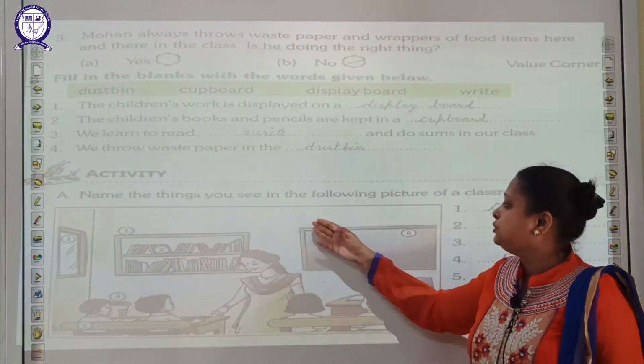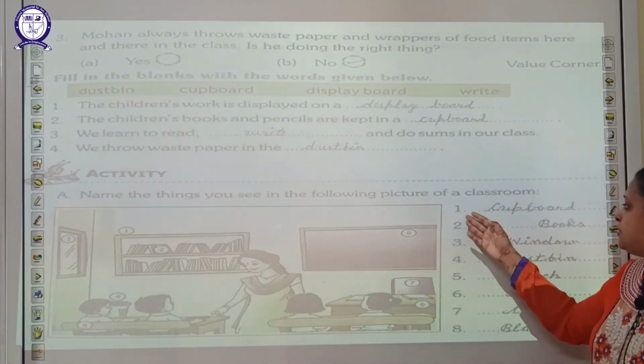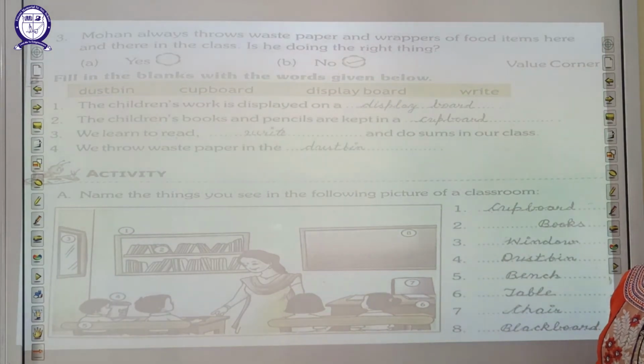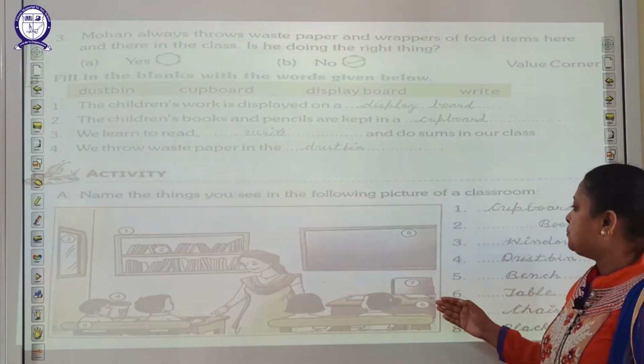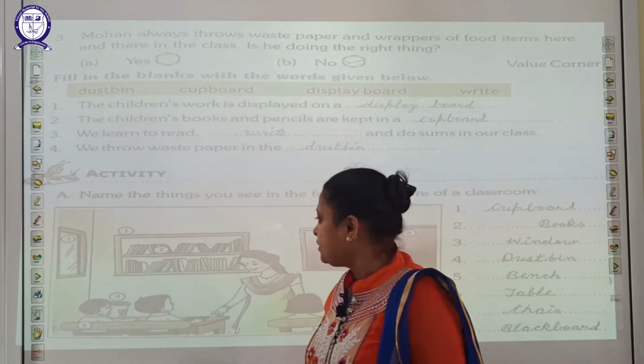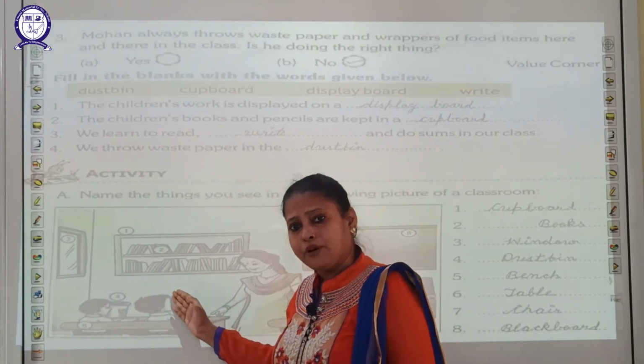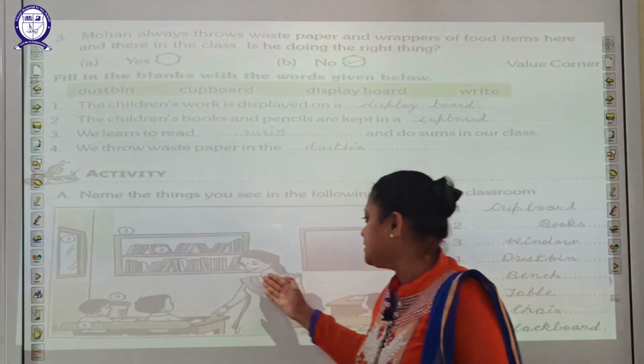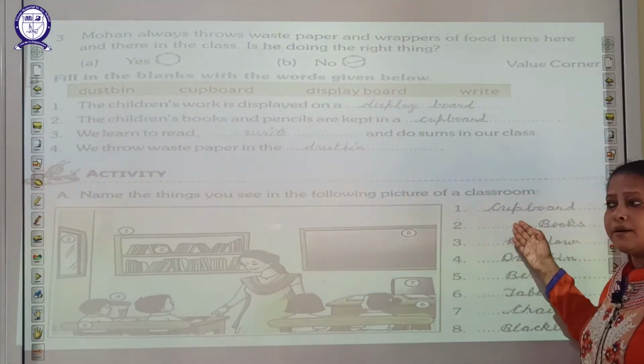Name the things you see in the following pictures of a classroom. Students, you have to name the things that you see in the classroom. Okay, see, what is it, students? Cupboard. Cupboard is used to keep the books and pencils. Okay, write here, cupboard.